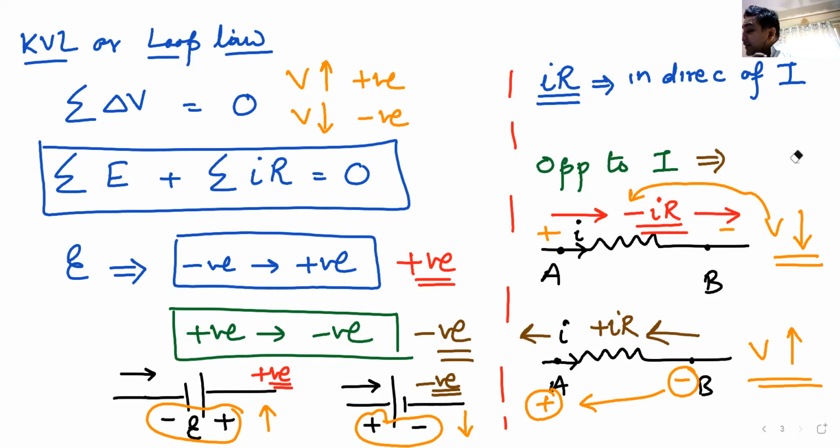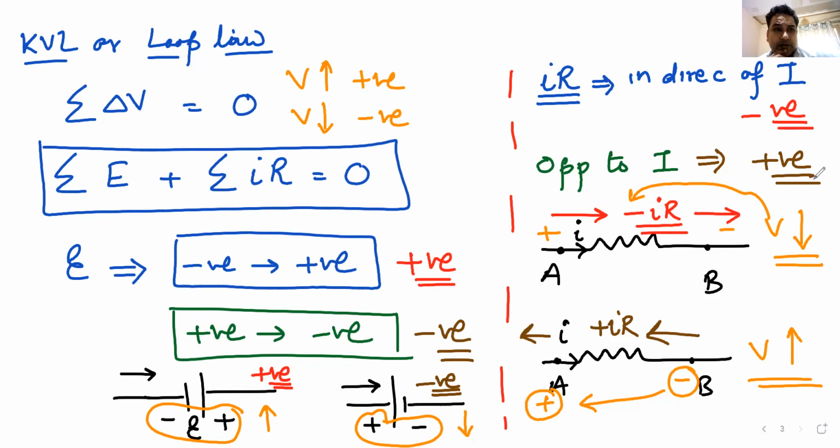In the direction of current, I've drawn it correctly but written it wrong. In the direction of current, it is taken as negative, and opposite to the direction of current, it is taken as positive. Written it wrongly. Am I clear?